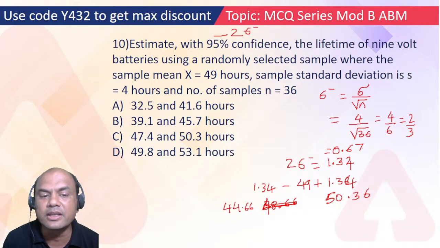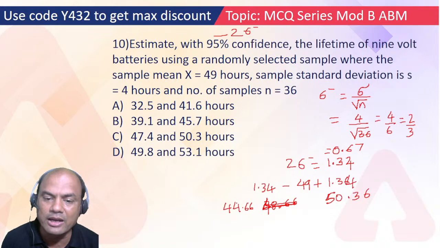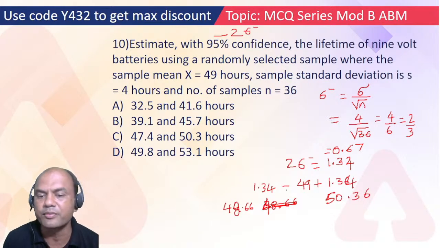So which is the nearest answer over here? See here, I have made a mistake. 49 minus 1, I had done it as 38. No, 49 minus 1 is 48. Then also minus 0.34, so 47.66. Yeah, I make a lot of mistakes in calculation.